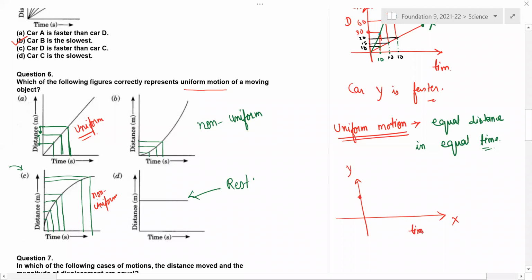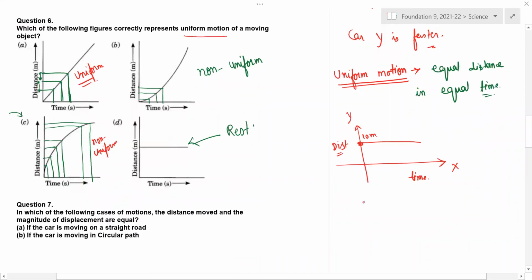If this is time, and this is distance, time is passing but the object is not moving. Distance is 10 meter, means always it is at 10 meter only. Now, for example, you are here, you are the observer, and this is the object. From you, this distance is say 10 meter. Even after 1 year also, this distance is not changing. So what can you say? The object is at rest or in motion? So this is called rest.